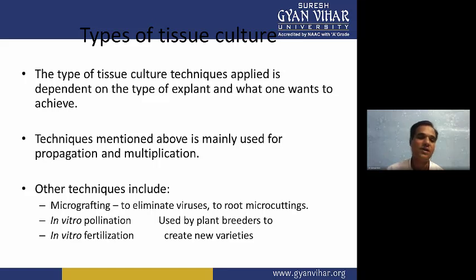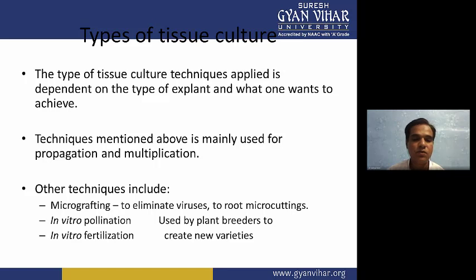you will get a 100% success rate. Then some other techniques are also there in plant tissue culture, like micrografting. Micrografting is there for the elimination of viruses, and rooting of micro cuttings is there for the production of secondary metabolites. When we are producing any virus-free plant, we have to use micrografting, and we can also use the meristematic cells from the shoot tip and the root tip.